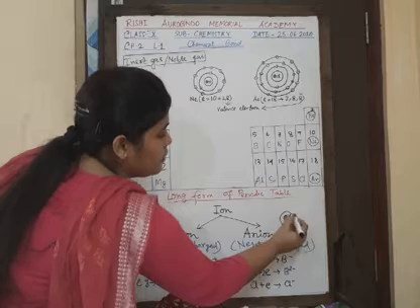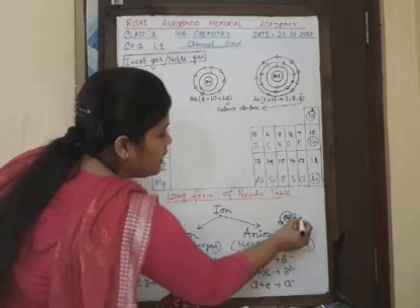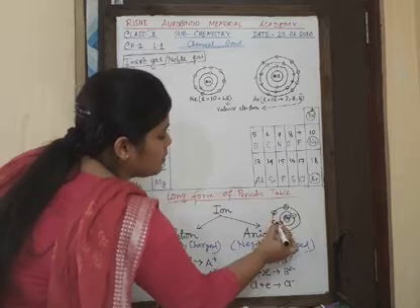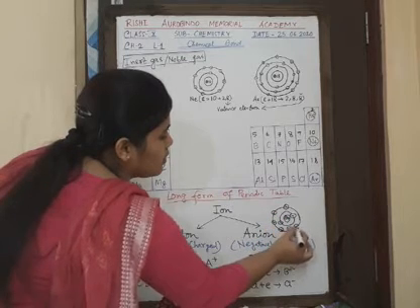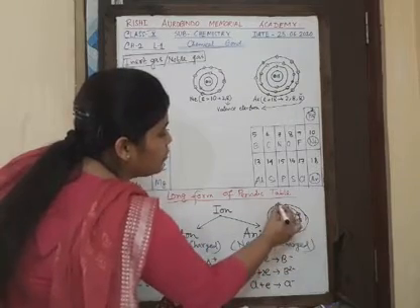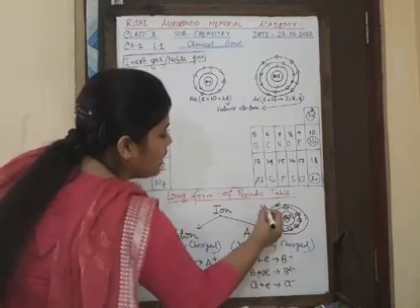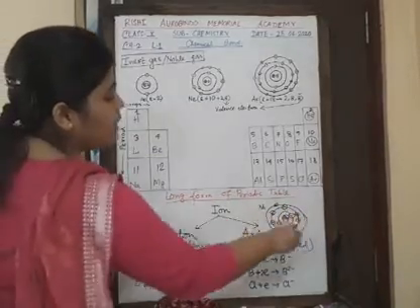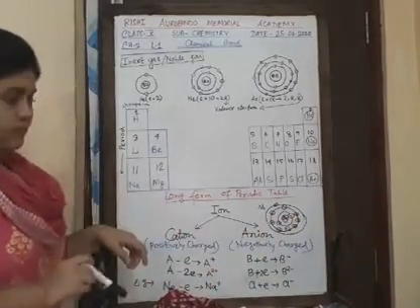So in the first shell we have 2 electrons, in the second shell we have 8 electrons, in the third shell we have 1 electron, right? So this is the atomic structure of sodium. So it has 1 electron in its outermost shell.